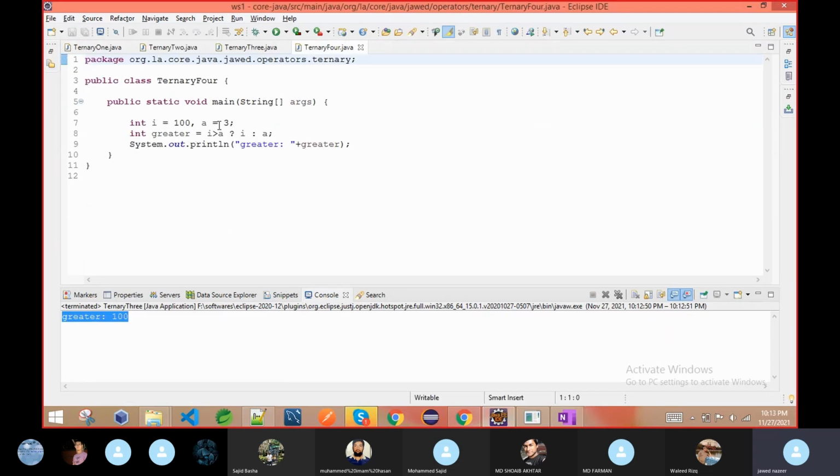We just change the value. Now suppose we make it 300. Why are we changing and testing again and again? The main reason is that sometimes our program works for some specific value. If you change that value, then it is not working, meaning we have some problem in our logic. That is the issue. If you create any program, this is called unit testing. Whenever we write a program, we test it with different values, with different scenarios, to check whether the logic that we wrote is perfect or not.